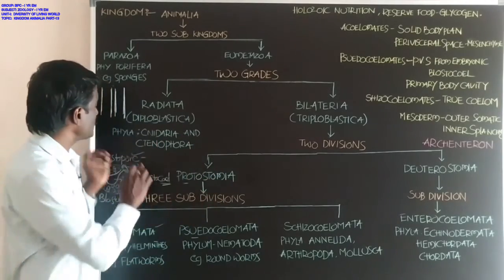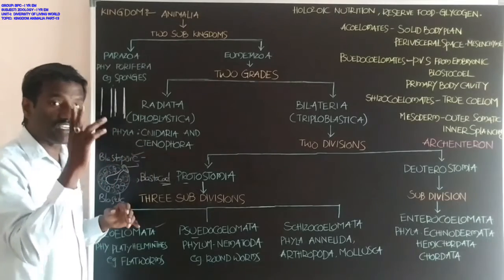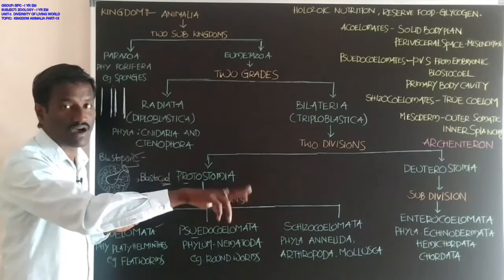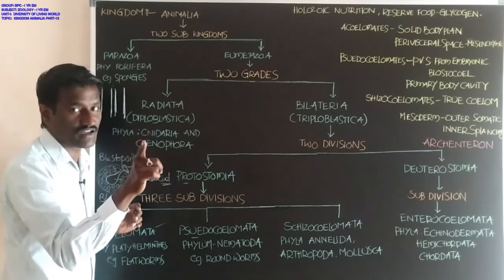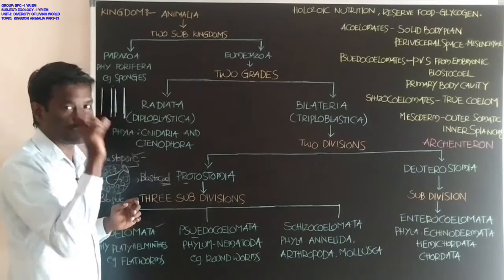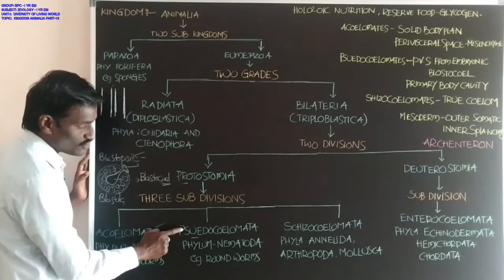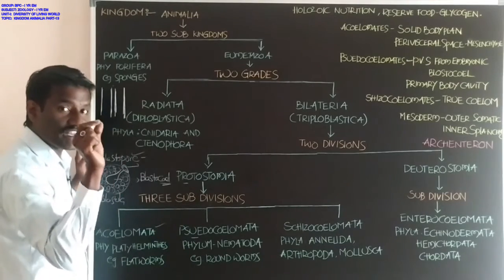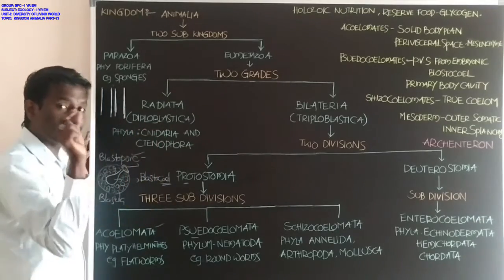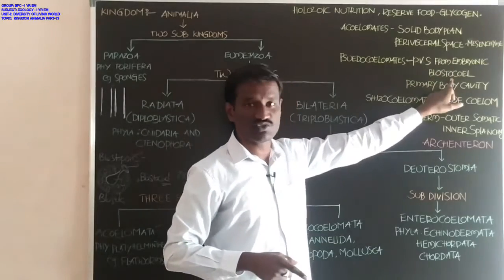When the body cavity, the perivisceral space, is developed from the mesoderm layer, that is called true coelom, students. True coelom.